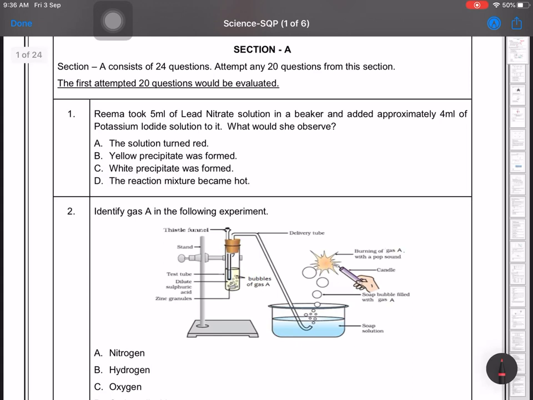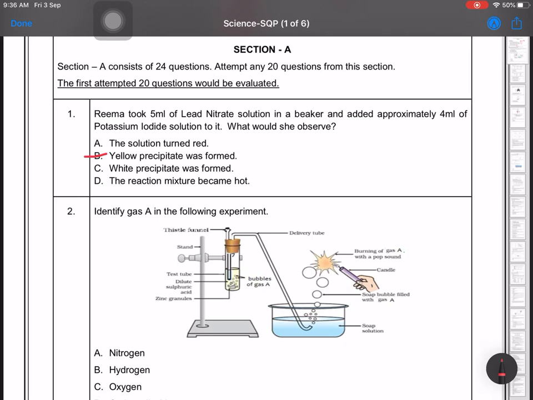Let's see. First question. Rima took 5 ml of lead nitrate solution in a beaker and approximately 4 ml of potassium iodide solution. What would she observe? Now when we see this, the solution turned red, yellow precipitate was formed, white precipitate was formed, and the reaction becomes hot. So when we talk of lead nitrate potassium iodide solution, it will be yellow precipitate will be formed.